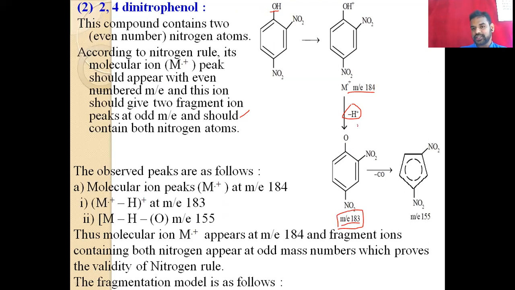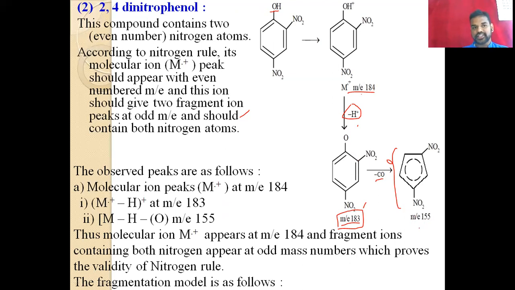So 184 is an even-numbered parent ion, and the daughter ion has an odd-numbered molecular mass. Next, it undergoes removal of carbon monoxide and forms the compound with a molecular mass of 155. So this is the fragmentation.